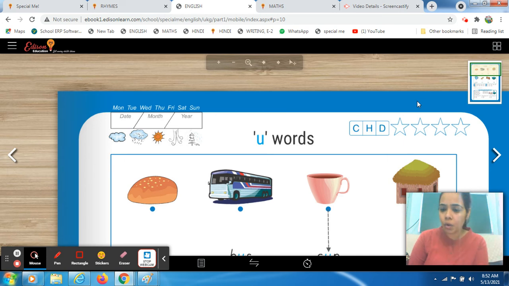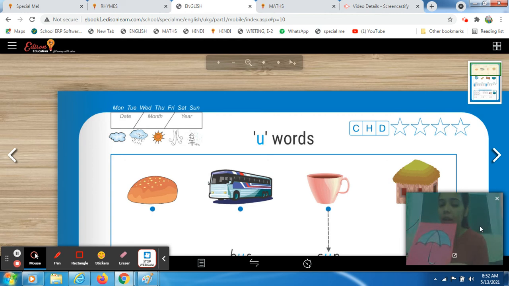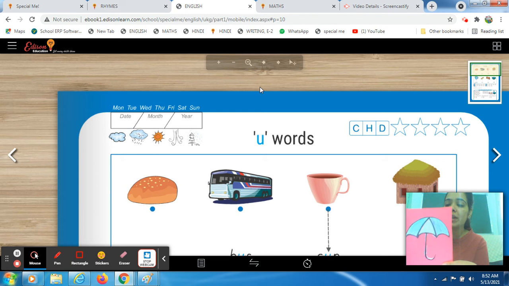Now I'm going to introduce you to today's concept. This is U a umbrella. So students, today I'm going to introduce you to U sound words. जब भी आपके U words आते हैं, what is the phonic sound of your letter U? It's a. When you pronounce umbrella, what is the first sound?